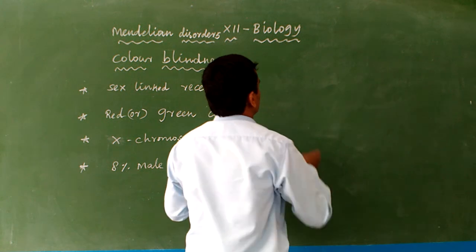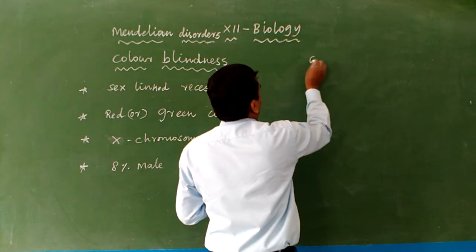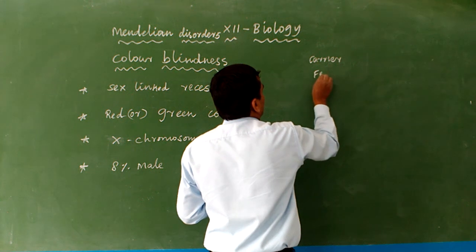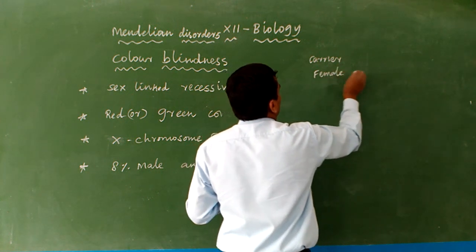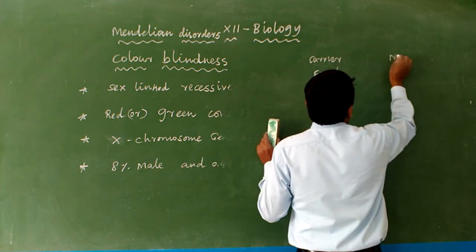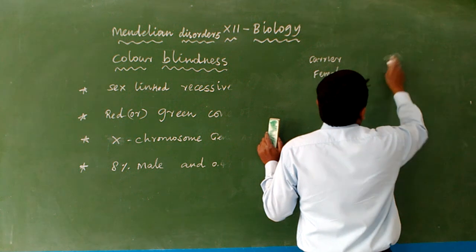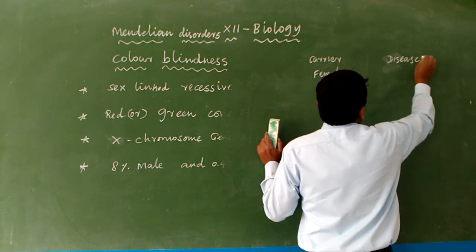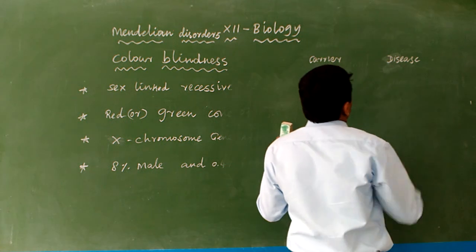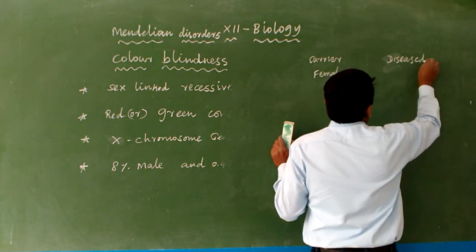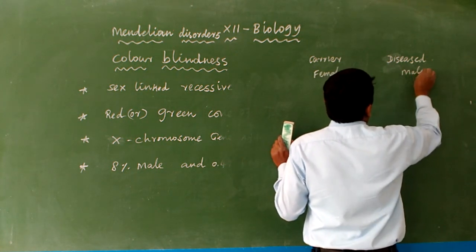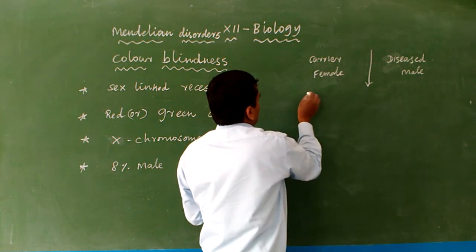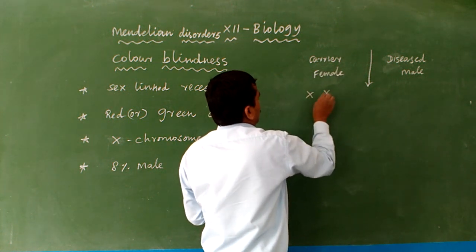So in this situation, we take a carrier female with a diseased male. In the last topic we studied the diseased male. For the carrier female we take XXC.